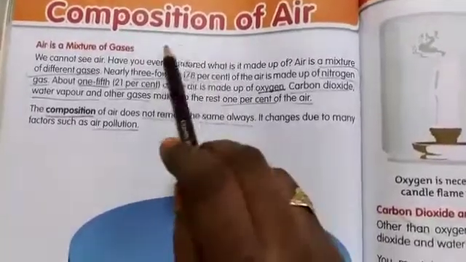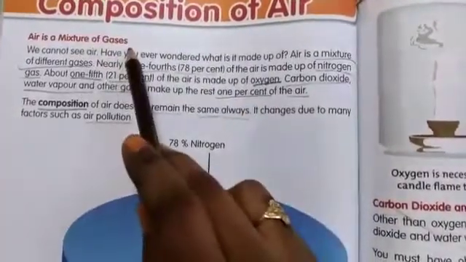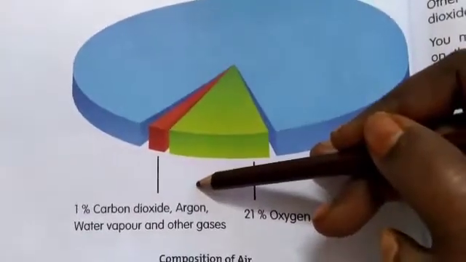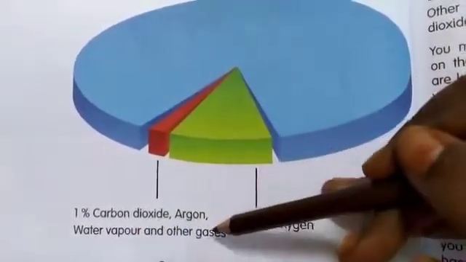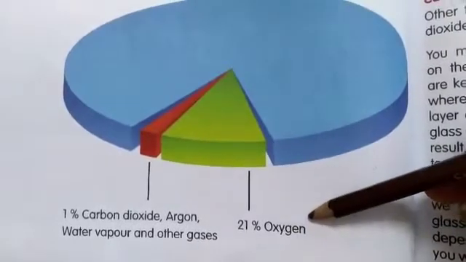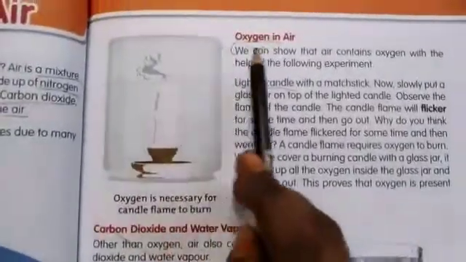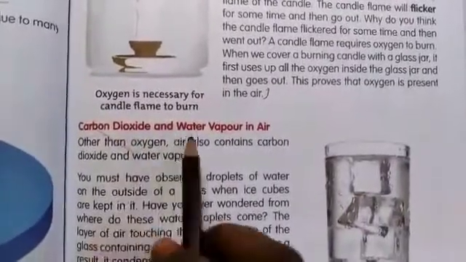Now see the reader part children. Composition of air. Air is a mixture of gases. 78% of nitrogen, and 1% of carbon dioxide, argon, water vapor and other gases, and 21% of oxygen. It is the composition of air. Oxygen in air we have proved by an activity, and carbon dioxide and water vapor in air. Uses of different gases in air.